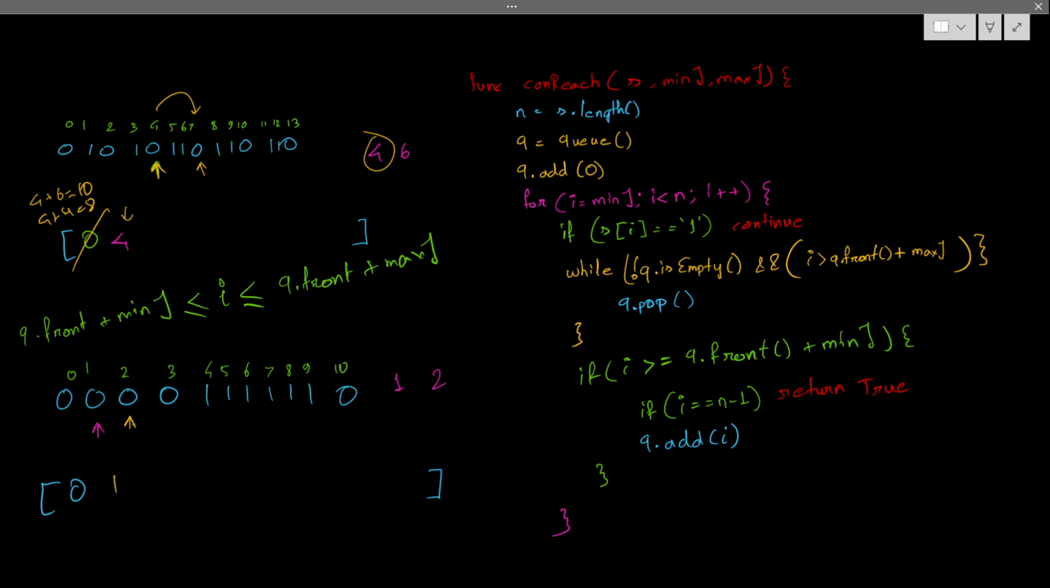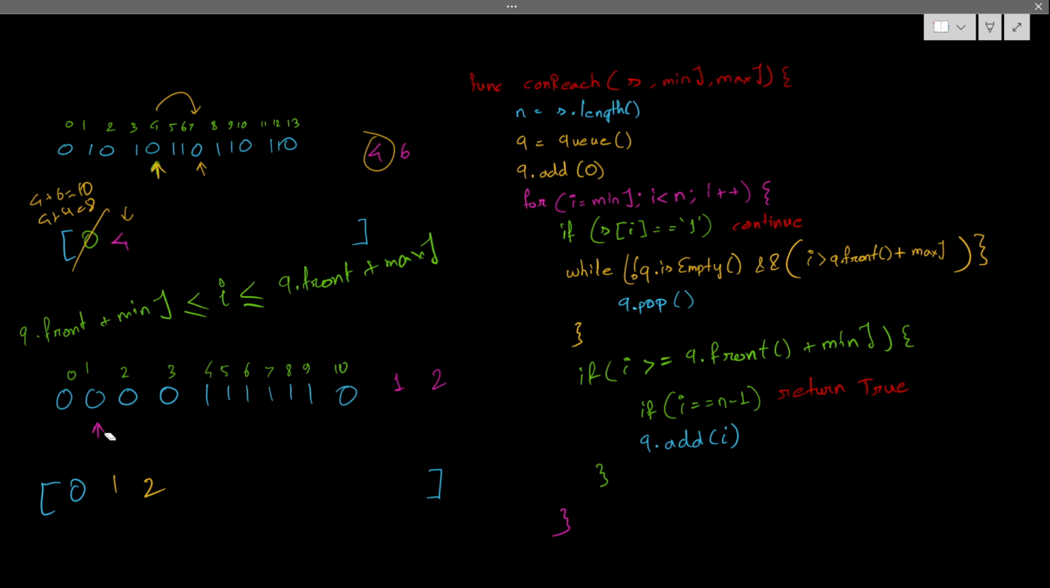Then I'll come to the second place. I find out that index 2 also belongs to the maximum range of 0, because 0 plus 2 is 2. Now, can it belong to the minimum range starting from 1? It is greater than 1, so 2 is also added.